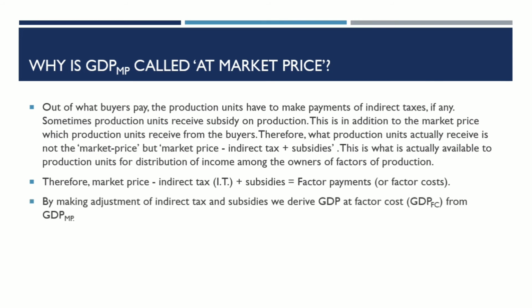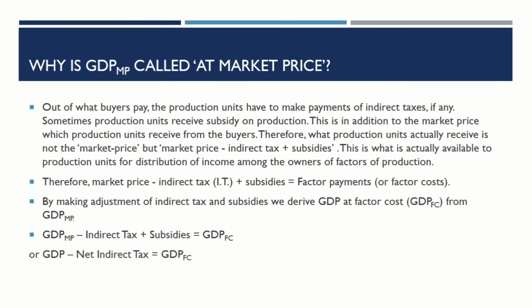By making adjustment of indirect tax and subsidies, we derive GDP at factor cost from GDP at market price. GDP at market price minus indirect tax plus subsidies is equal to GDP at factor cost, or GDP minus net indirect tax is equal to GDP at factor cost.